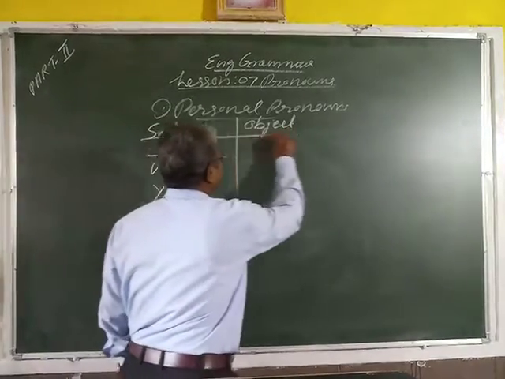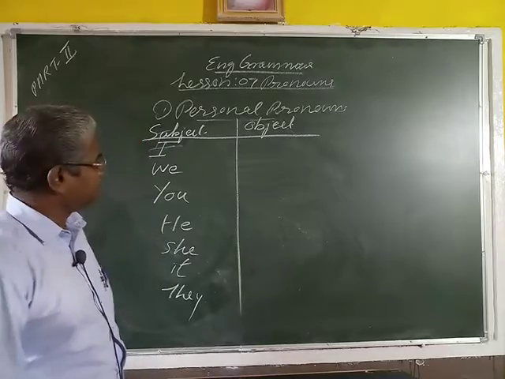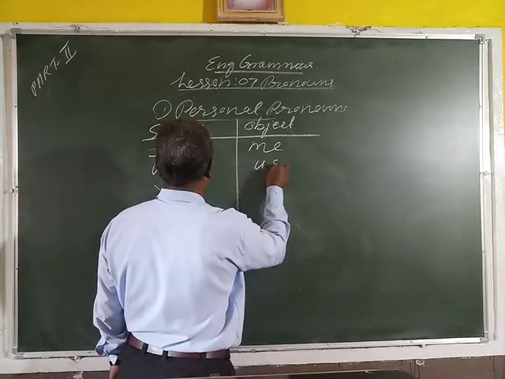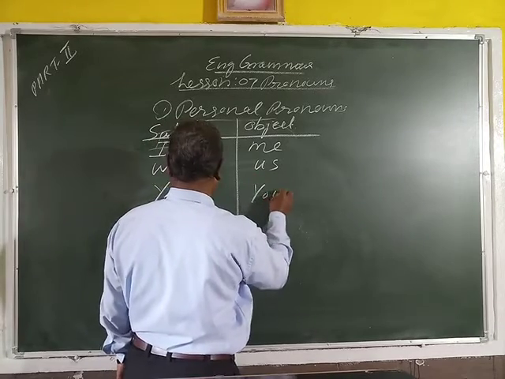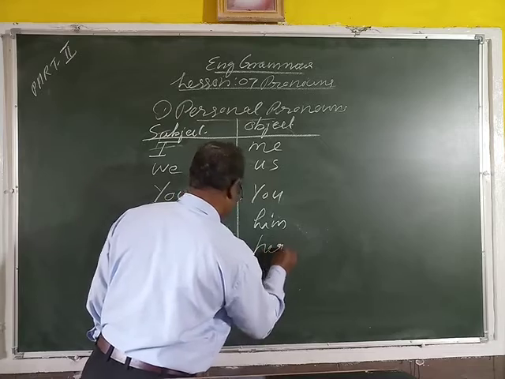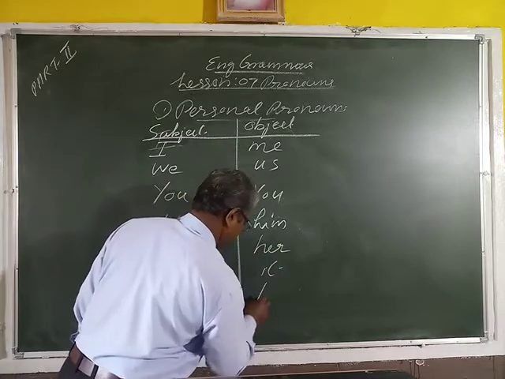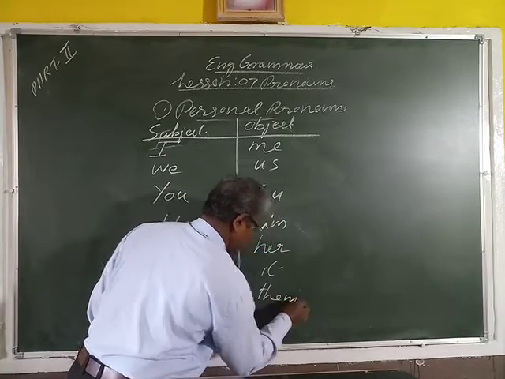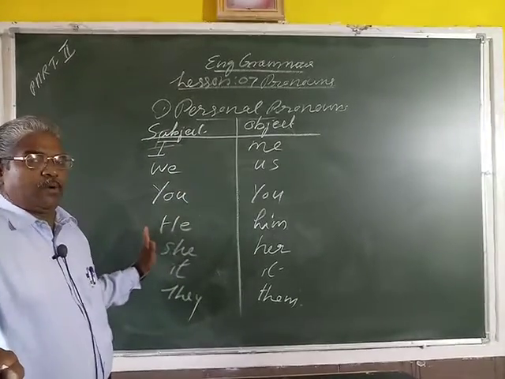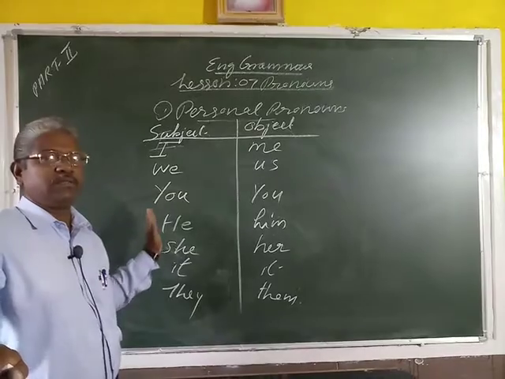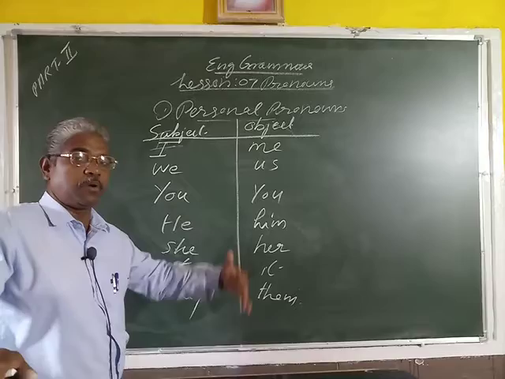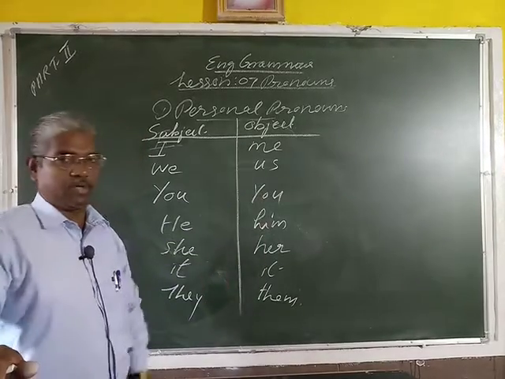But in the last part, we use me, us, you, him, her, it, them. If we use the same personal pronouns in the last part of the sentence, the object form will come.